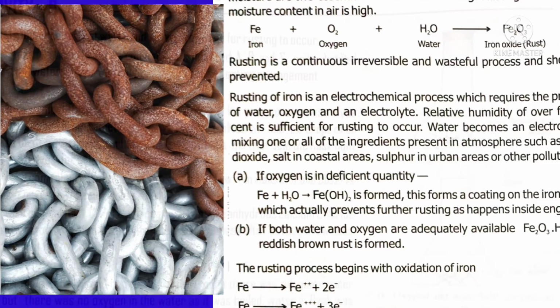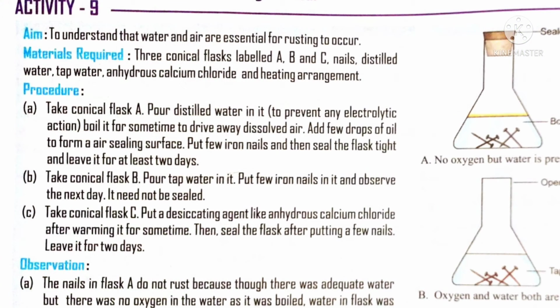Here is activity 9, which is to show 3 conditions are necessary for rusting to take place, that is iron, oxygen and water vapor or water. Here you are going to take 3 beakers or conical flasks named A, B and C. In the first beaker you are going to take iron and boiled water. Over the water you are going to drop oil.